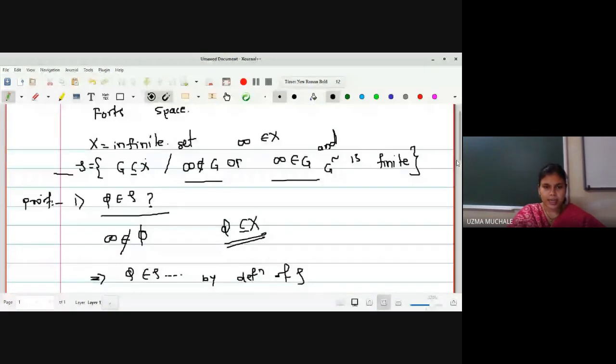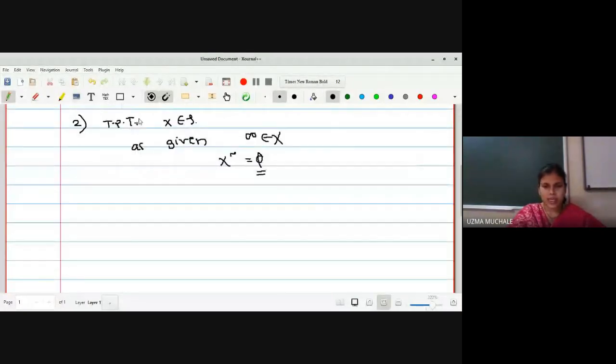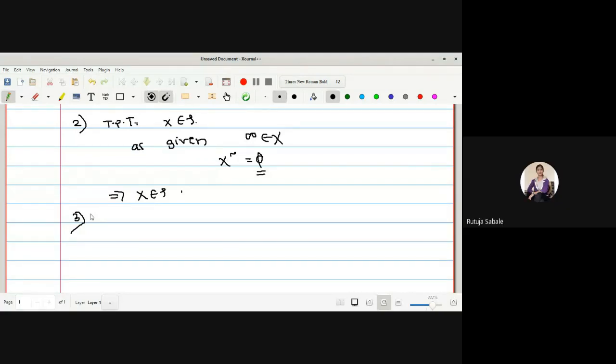So for X to be a member of tau, what are the conditions? Infinity is a member of X as well as the complement of X, which is phi, is a finite set. So we can now say that phi is a finite set as well as infinity is a member of X, so directly we can say that X is a member of tau. So the first two properties we have proved. Any doubt up to the first two properties? No, ma'am.